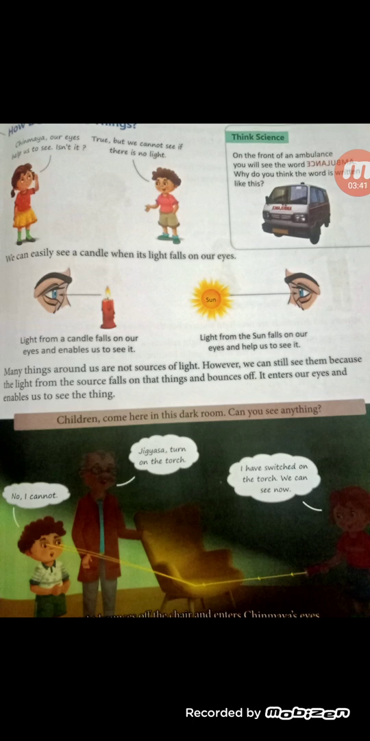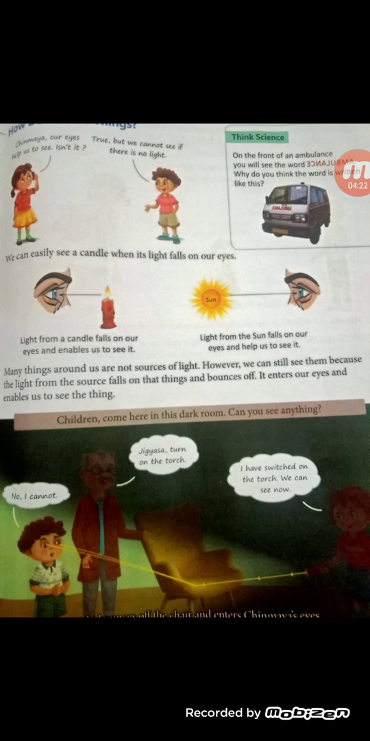Then his grandfather is saying, now Jigyasa beta, you turn on the torch. And now Jigyasa has switched on the torch, and now Chinmay can see the table. How is Chinmay able to see the table? Because light from the torch falls on the chair, and then it bounces off. After bouncing, it reaches Chinmay's eyes. In this way, Chinmay is able to see the chair.